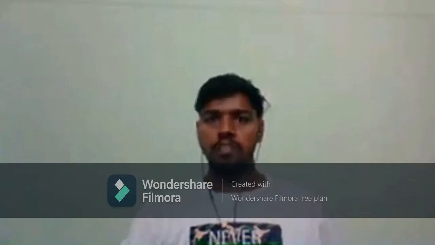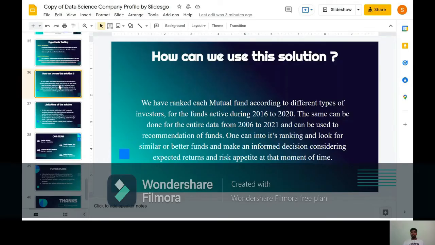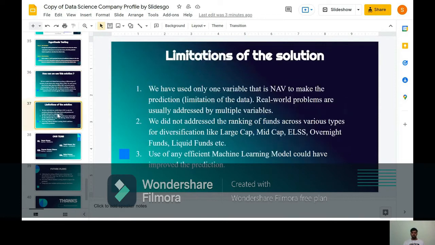How can we use this solution? We have ranked each mutual fund according to different types of investors. For the funds active during 2016 to 2020, the same can be done for the entire data from 2006 to 2021, and we can use it for recommendation of funds. One can go into the ranking and look for similar funds for betterment and make an informed decision considering acceptable return and risk appetite at the moment. Limitation of the solution.